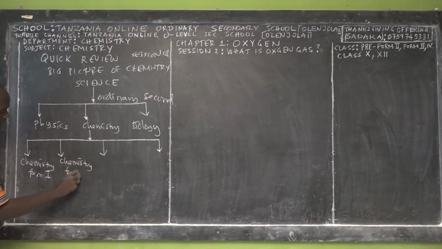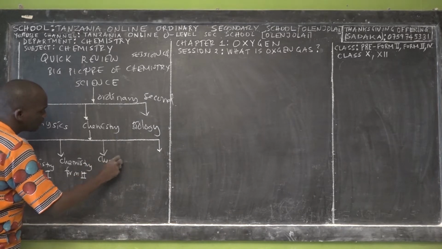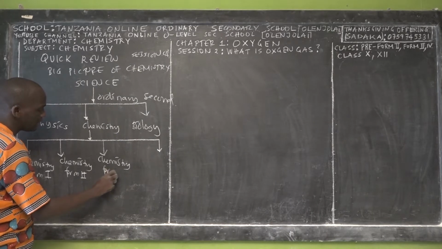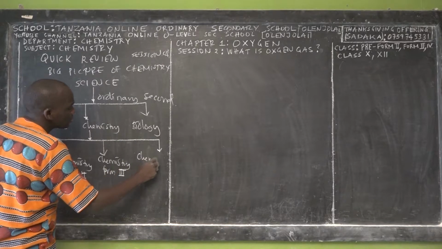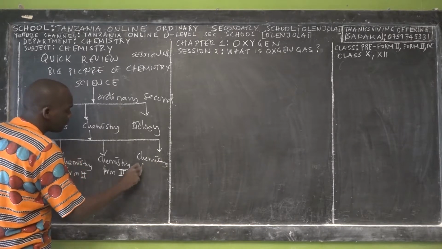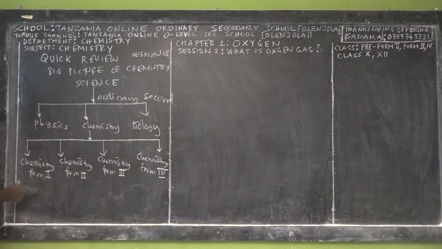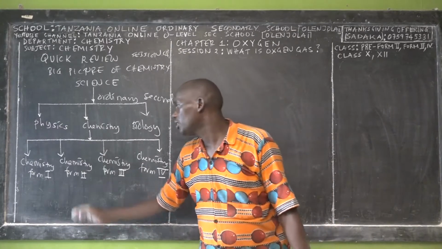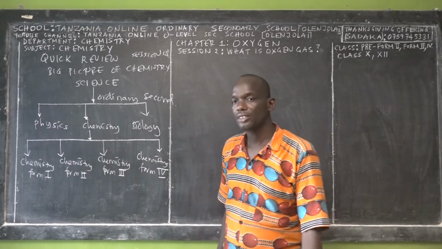Then the next subject is chemistry Form 3, which I'm teaching you also in the same online platform. And then the next one is chemistry Form 4. The good thing, I teach chemistry Form 1 in 2 languages, in English and in Swahili, in order to help especially students who come from the Swahili educational system.